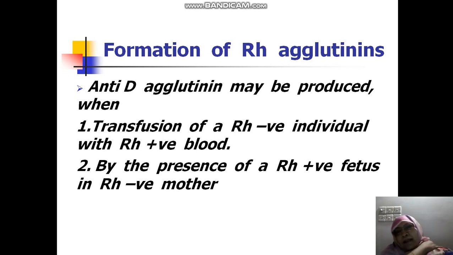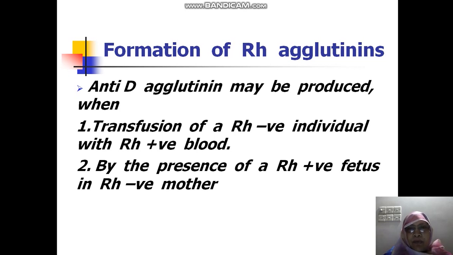So in this case, Rh positive is safe and Rh negative is in danger, because Rh incompatibility occurs in the case of an Rh negative person. And how are the antibodies formed? Antibody in an Rh negative individual can be formed when Rh positive blood is transfused.